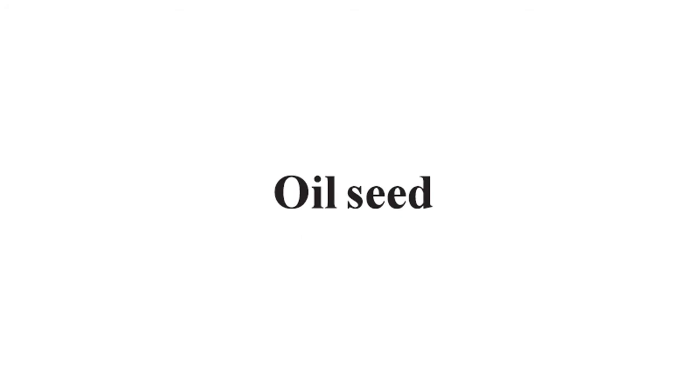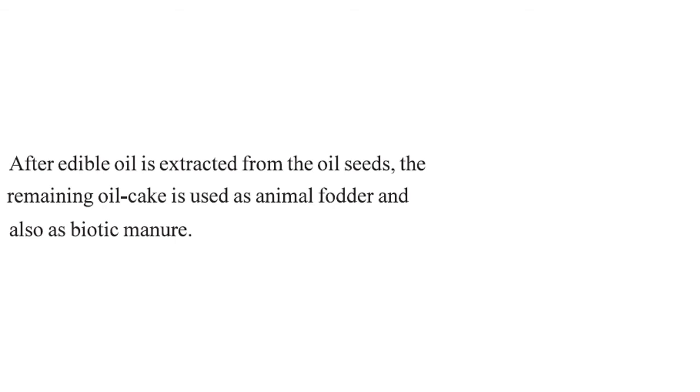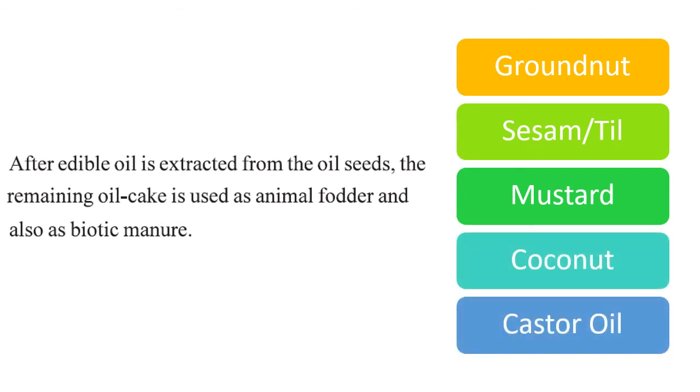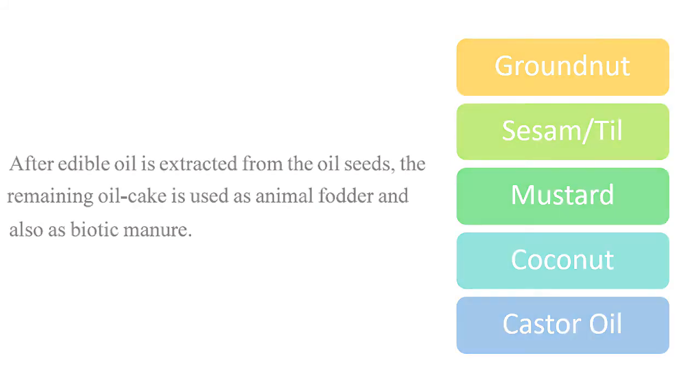Next, we will be talking about the oil seeds. Now, edible oil is extracted from the oil seeds and the remaining oil cake is used as animal fodder and also as a biotic manure. Various oil seeds could be groundnut, sesame or til, mustard, coconut and castor. We will see one by one.